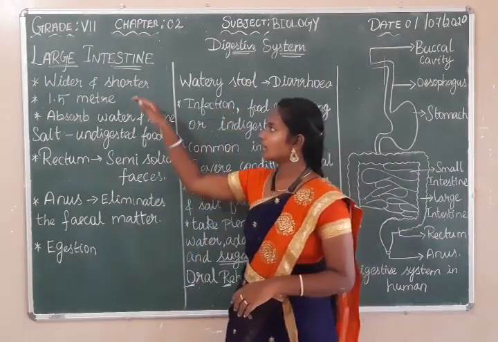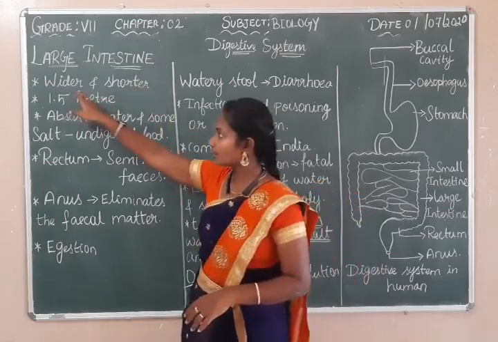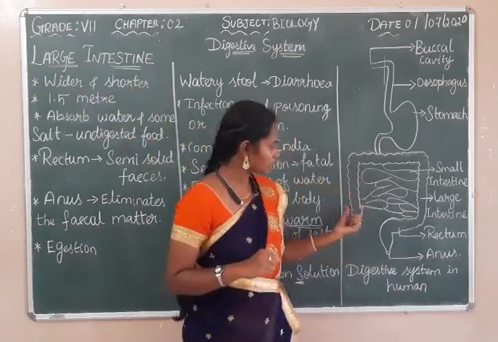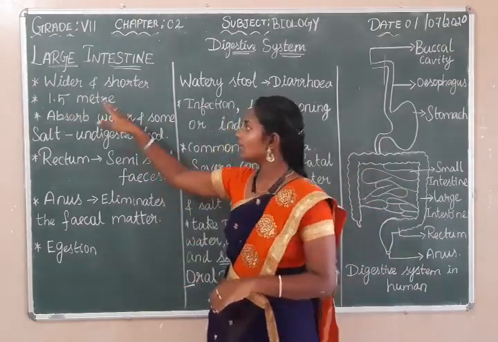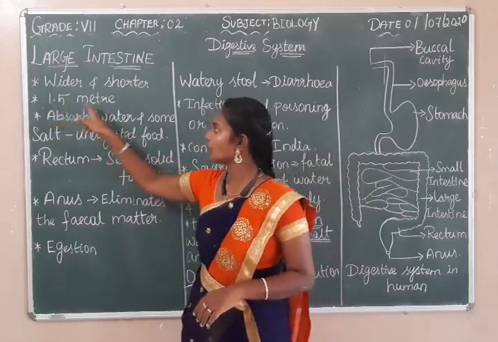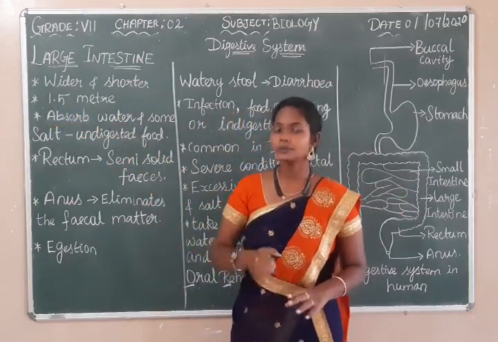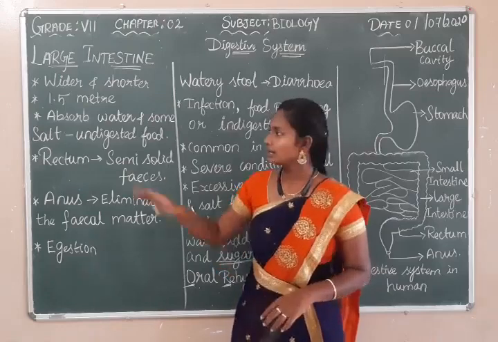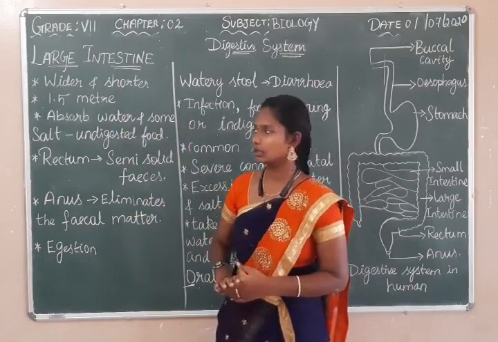First, it is wider and shorter than the small intestine. Here you can see it is wide, but it is shorter than the small intestine. The large intestine measures about 1.5 meters. Can you recall the measurement of the small intestine? It is 7.5. Here it is just 1.5, which is smaller than the small intestine.